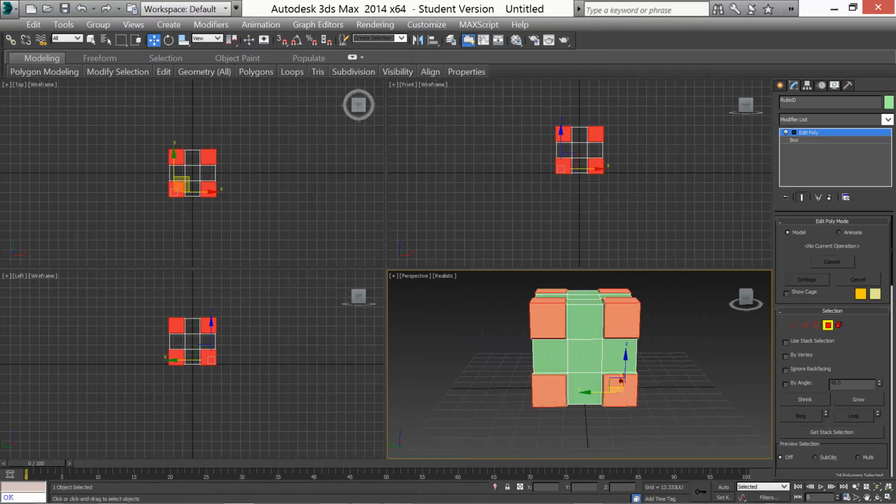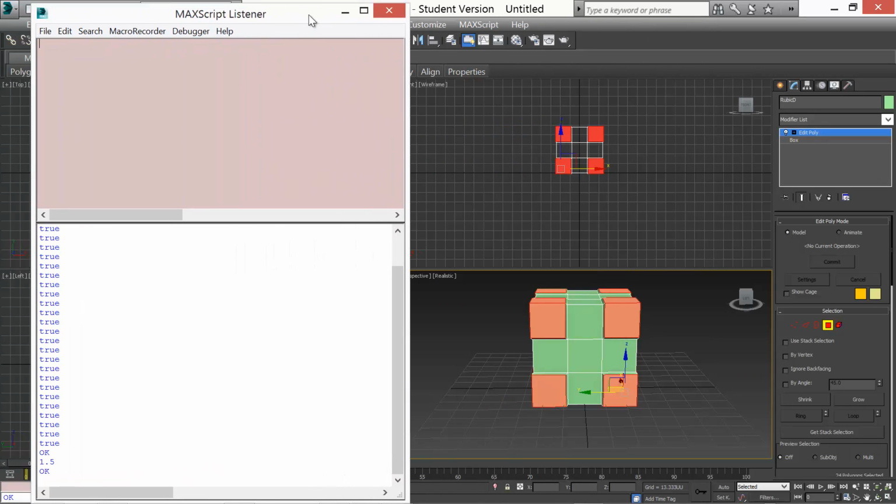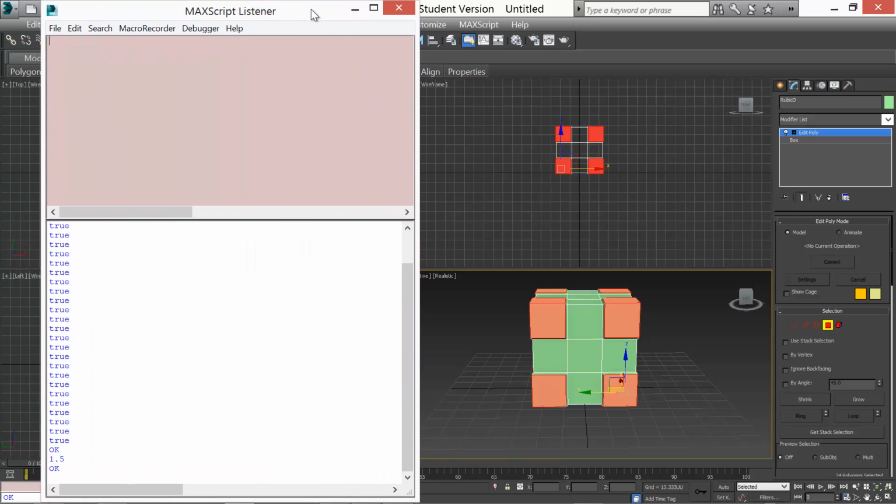Okay, let's take a look at the output, or what's been printed based on that. As you can see down here, it's showing that the box has been created at a particular coordinate, in this case 0, 0, 0. It's been named Rubik D. It's confirming that that's okay. Confirming that the selection number 4 has been selected out of the Edit Poly selection mode.